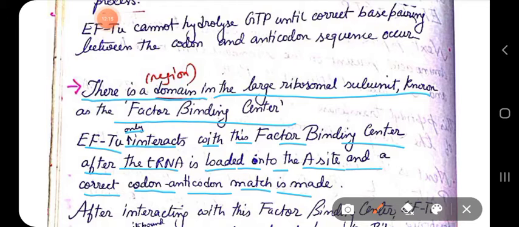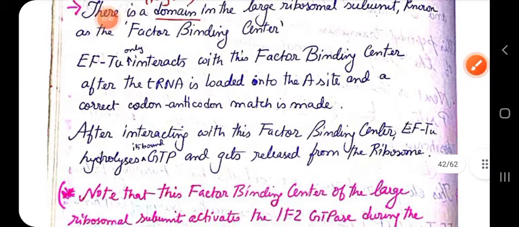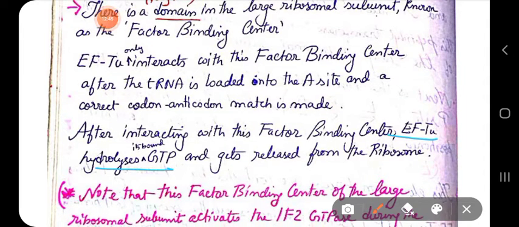Proper codon-anticodon base pairing occurs between the codon regions of the mRNA and the anticodon sequence of the aminoacyl tRNA. Due to the correct match, EFTU then interacts with the factor binding center, which is located on the large ribosomal subunit. After this interaction, EFTU hydrolyzes its bound GTP and gets released from the ribosome. So these four events occur.